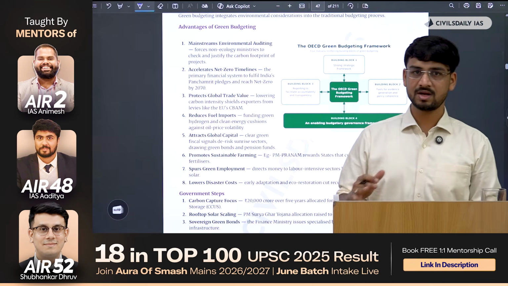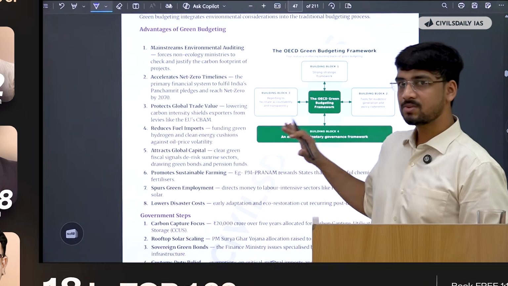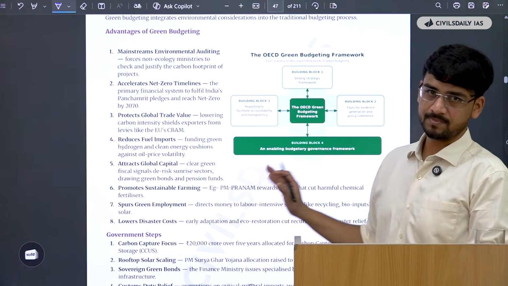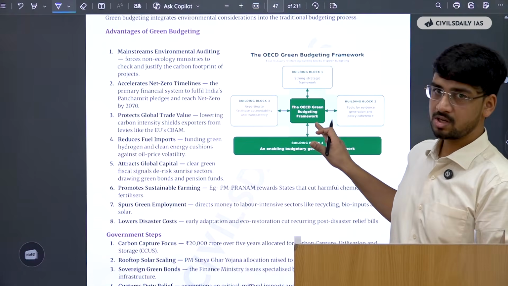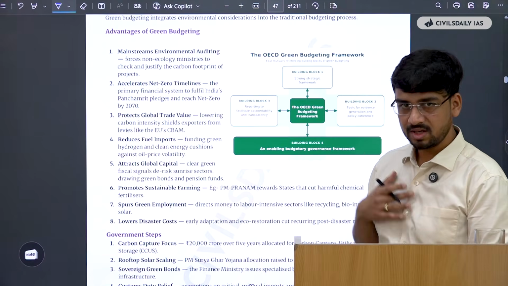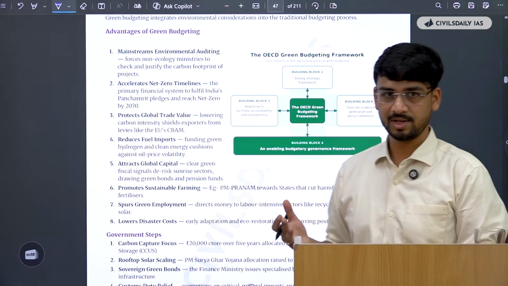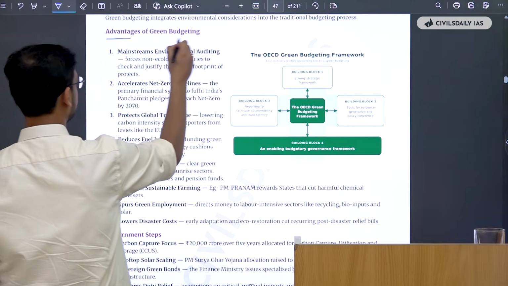For bouncer questions, we can discuss it sometime else. But for these questions, which are core syllabus pointers, you have to ensure that you read this document, understand and assimilate it. Okay. So what are the advantages?